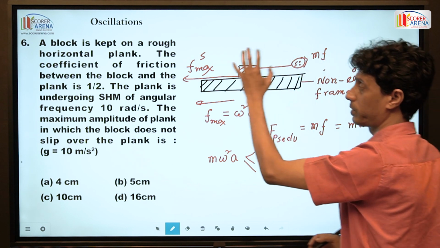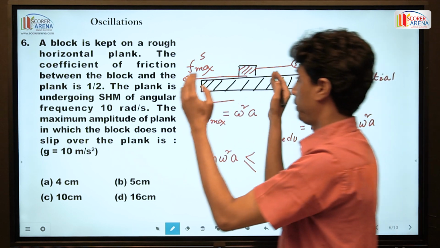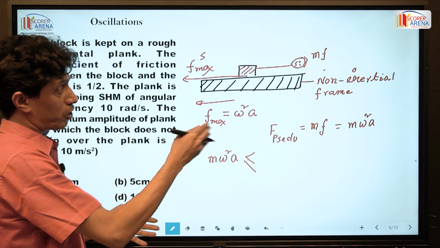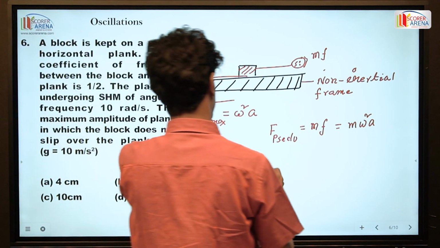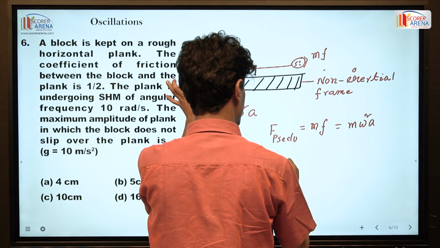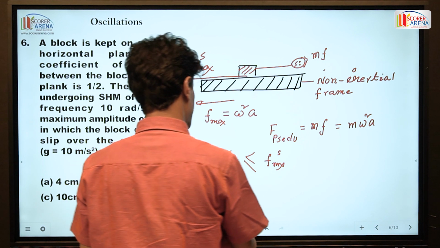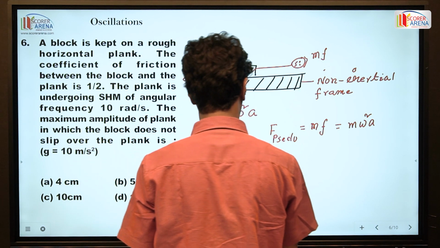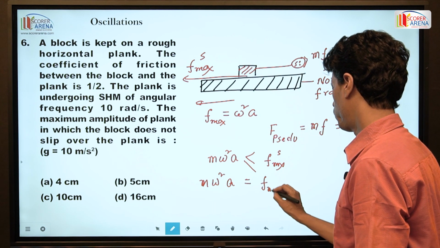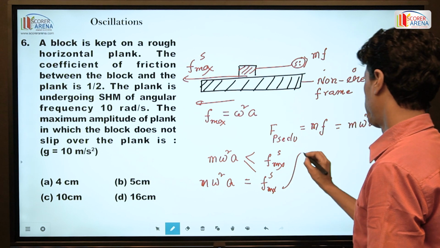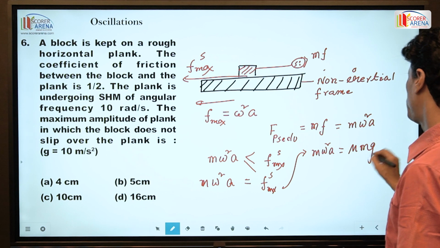If it exceeds this value, then these two bodies cannot move together or oscillate together. So pseudo force is less than or equal to F max static friction, and m omega square a is maximum equal to mu m g.